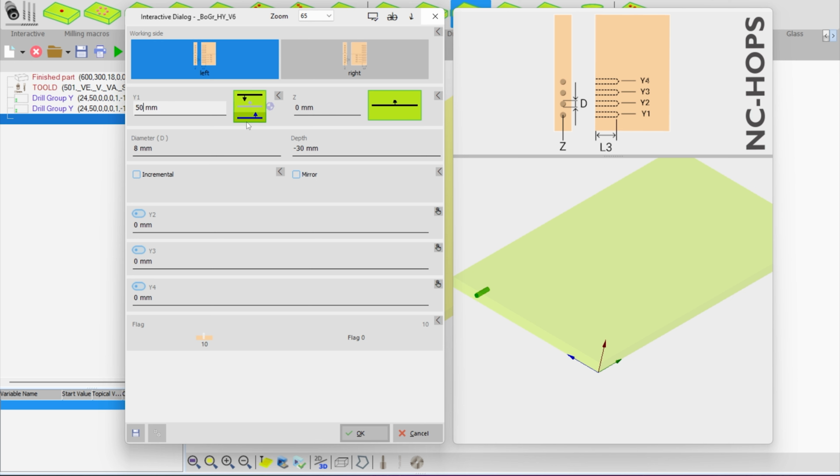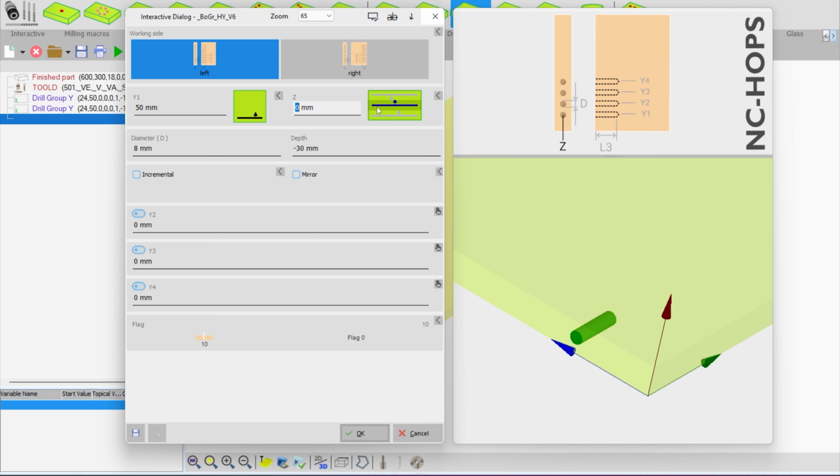Let's select the bottom, the Z. In Z, we have an option to select the top face, the bottom face, or the middle of our panel.